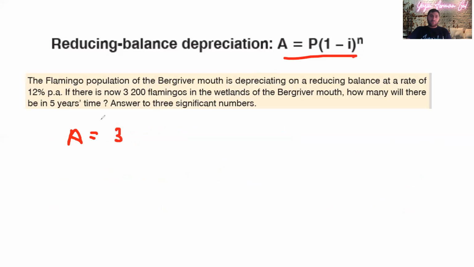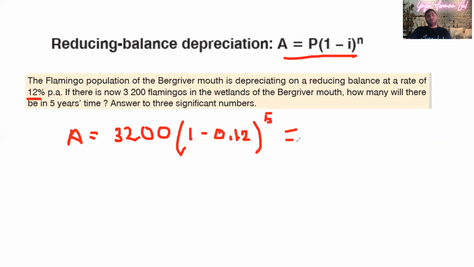Look at this here: 3,200. That equals 1 minus the interest rate, which is this 12%. Let me write 12% like this: 0.12. And then it's going to be to the power of the number of years, and it says in 5 years' time, so it's going to be to the power of 5.